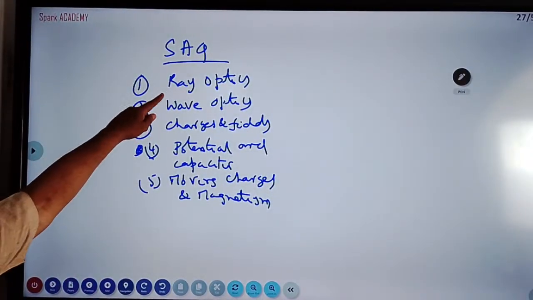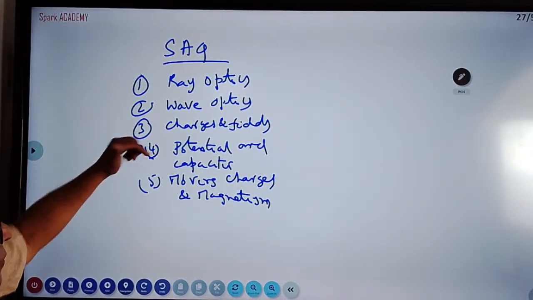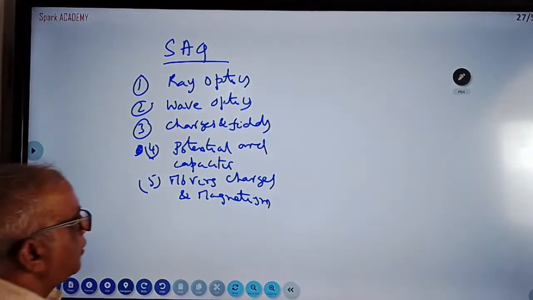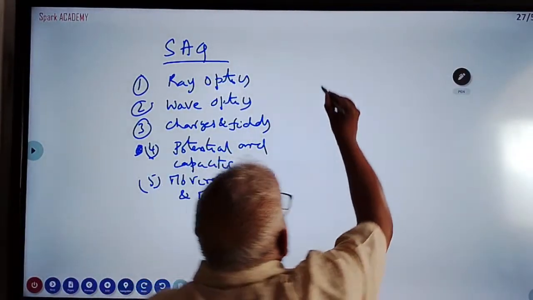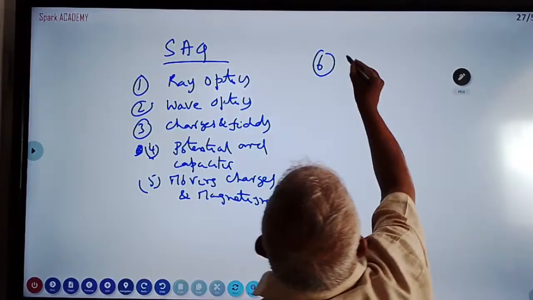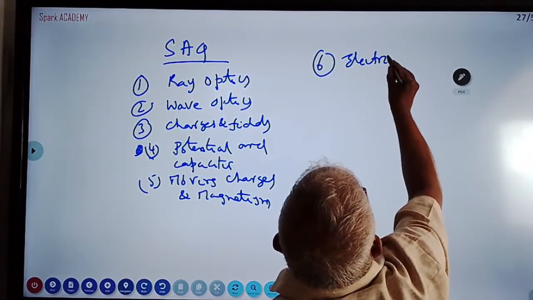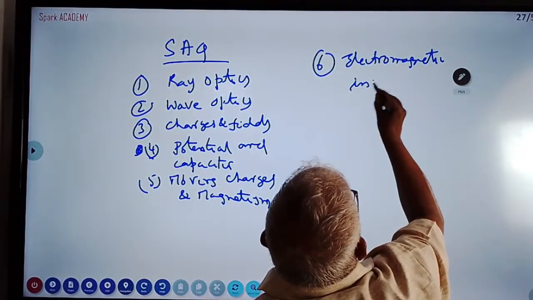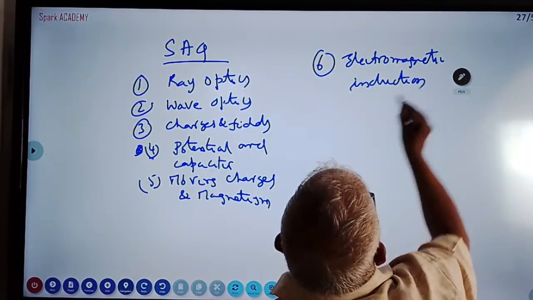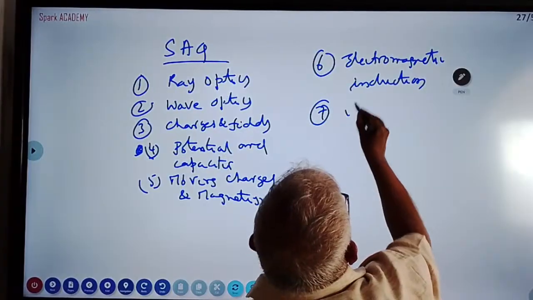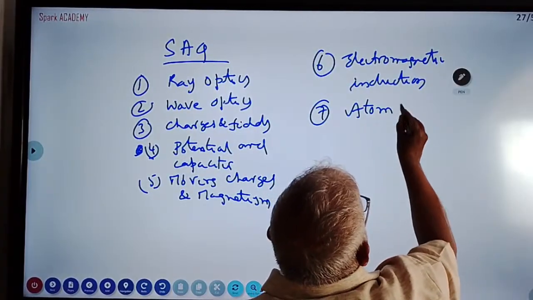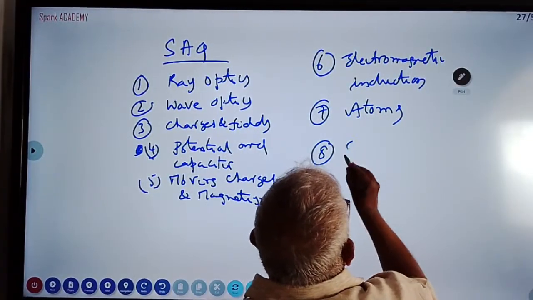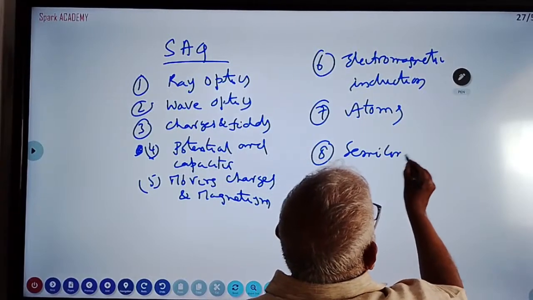As you can make out: ray optics, wave optics, charges and fields, potential and capacitor, moving charges and magnetism, electromagnetic induction, atoms, semiconductors.